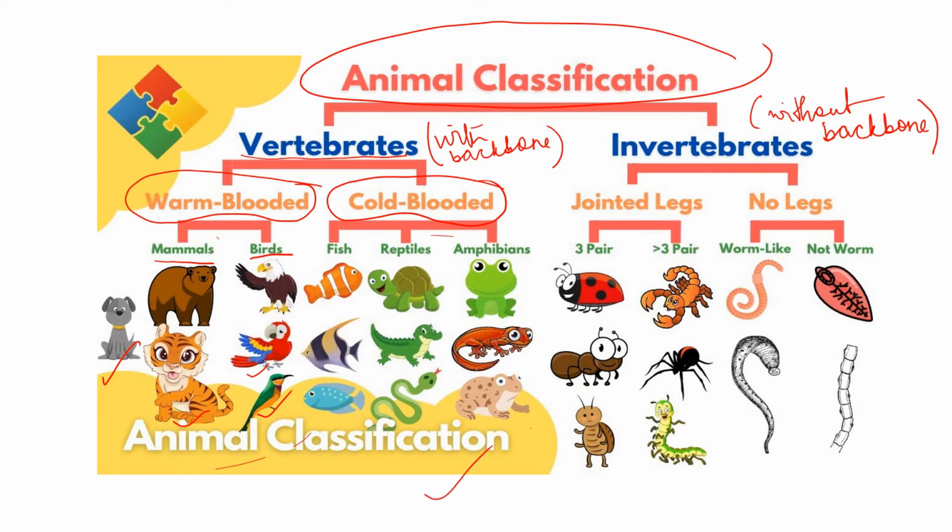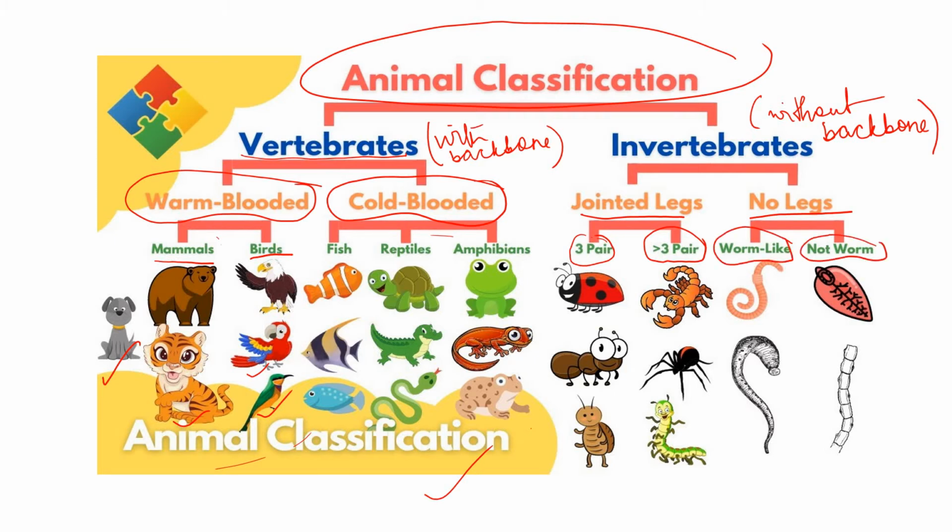Now when we come to the topic of invertebrates, that is, the animals which do not have a backbone, they are also subdivided into those with jointed legs and those which do not have any legs. Jointed legs, like there can be 3 pairs of legs, or more than 3 pairs of legs. And those who do not have legs can be worm-like or not worm-like.